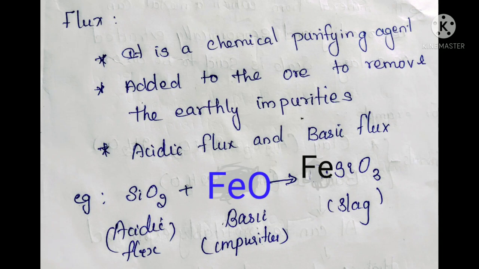To remove these impurities from our ore, we will add the flux. Two types of fluxes are there. One is acidic, the next one is basic. While extracting the metal, several steps are there: calcination, roasting, etc. During these steps, the impurities are formed in the form of acidic impurity or basic impurity. Did you understand, students? Not only sand and clay are considered impurity while extracting.